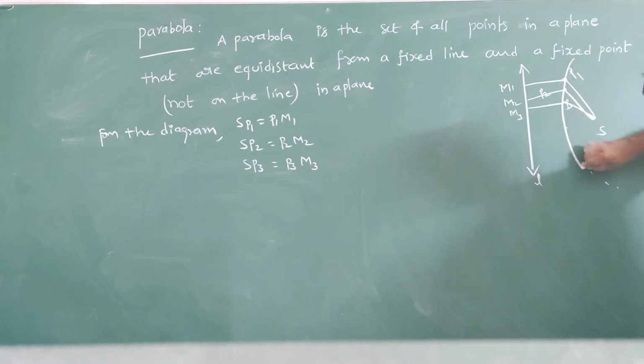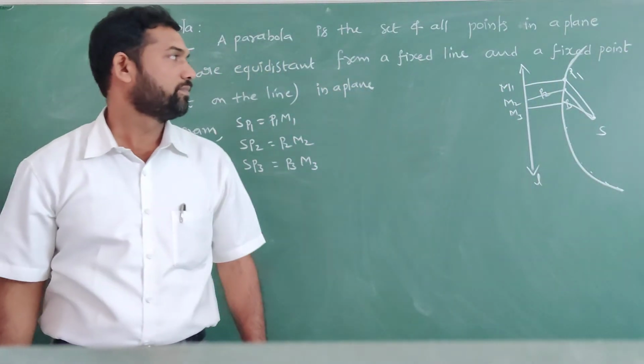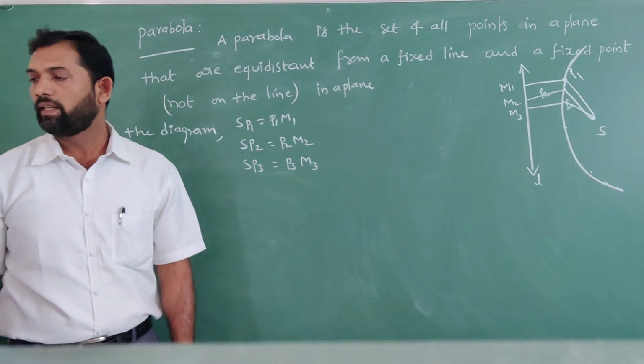We join all the points and we get a shape. That shape is called the parabola shape. The distances will be the same.